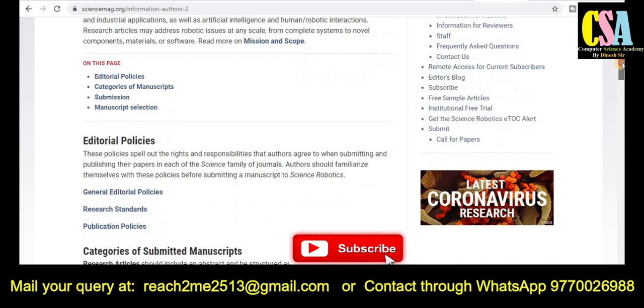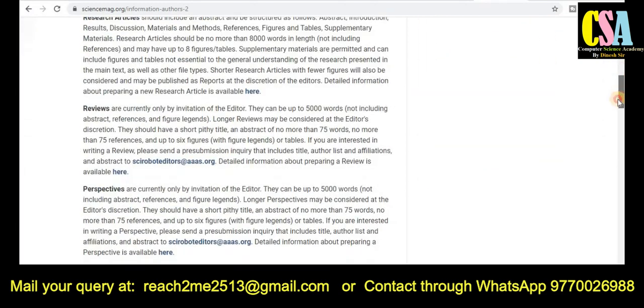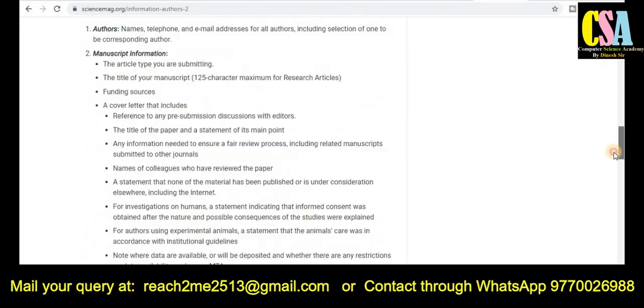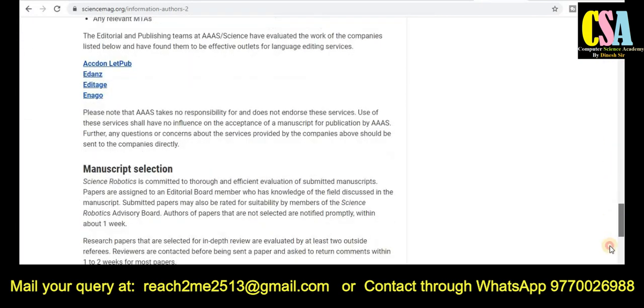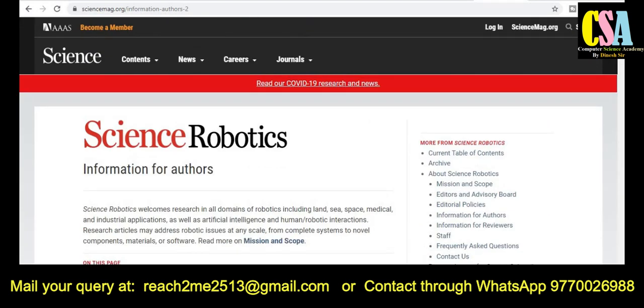If your research area falls under these topics and titles, this is the best journal for them. If you are looking for appropriate journals, join us through the WhatsApp link. You will see the WhatsApp link in the description. Join us, or you can post a query through mail. Definitely we will revert back to you.